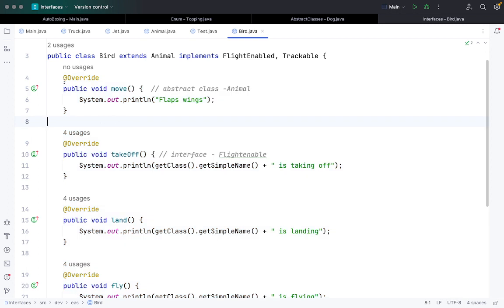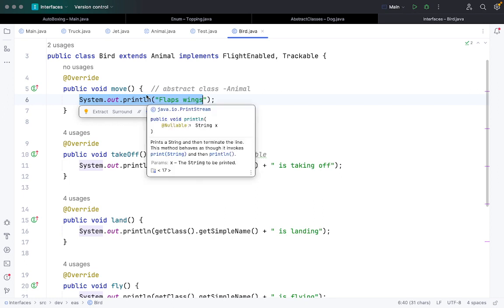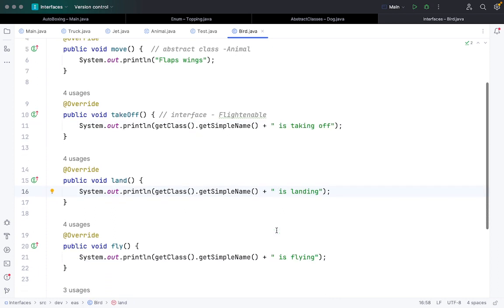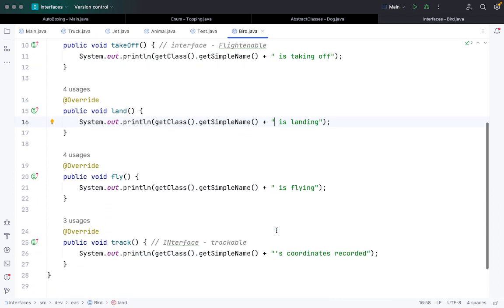Now we have the abstract methods which we are extending from two interfaces and one abstract class, and we are just printing certain statements here. For move, it's flapping the wings for the bird. For takeoff, we are extracting the object name, so whatever object we create, I'm getting the name of that class and printing it, appending it with is taking off. Then for land, whether it's landing or not, and for fly, the object is flying. And for track, it is the object name plus the coordinates that have been recorded.